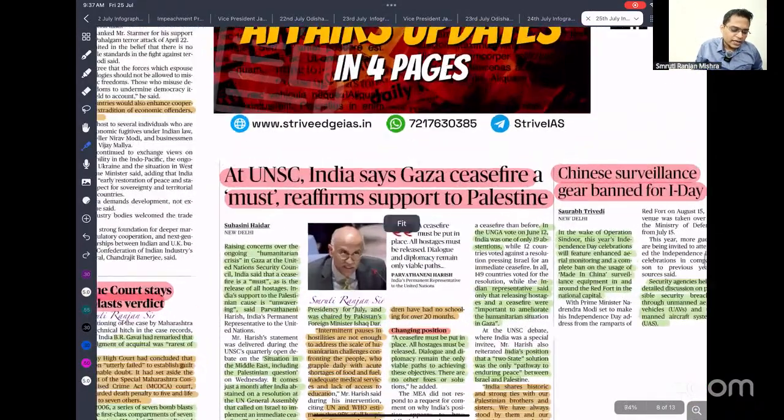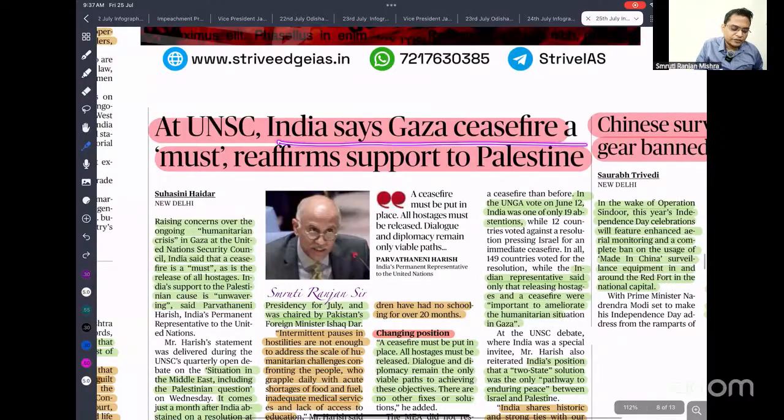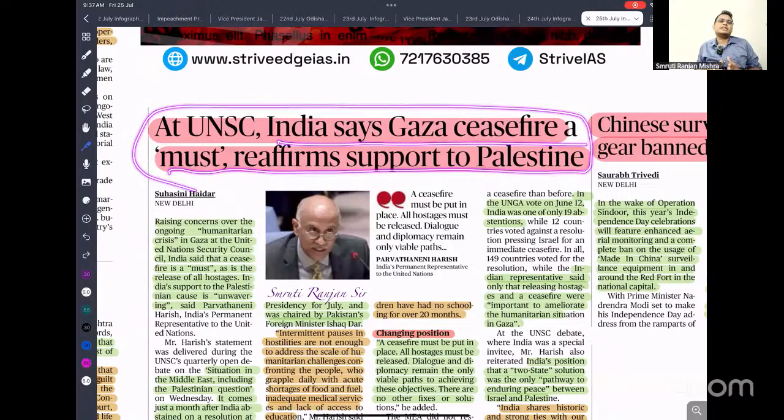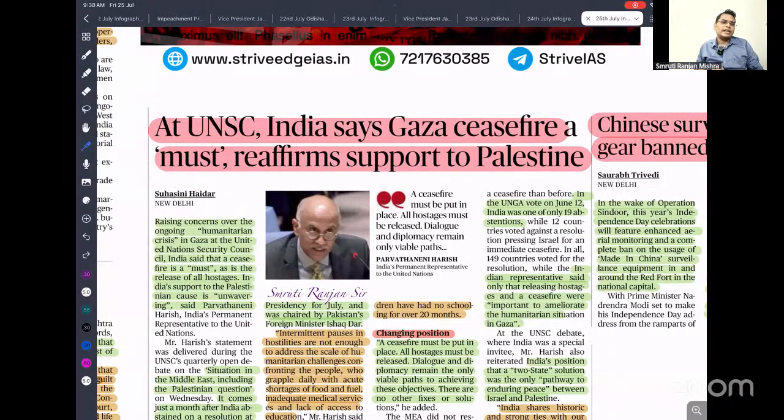So next, at the UNSC, India says that a Gaza ceasefire must reaffirm support for Palestine. We know that the Palestine and Israel conflict is going on. India has repeatedly abstained from voting, but now it is saying that there should be a ceasefire in Gaza, the hostages there need to be released, and there needs to be a negotiation and settlement of the dispute.